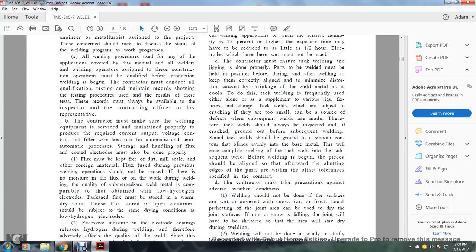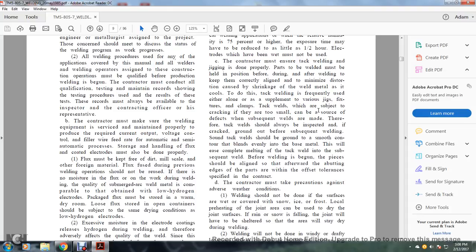The contractor must ensure that the tack welding and the jigging is done properly. The parts of the weld must be held in position before, during, and after the welding to keep them correctly aligned to minimize the distortion caused by the shrinking of the welded metal. The tack welding is frequently used either alone or to supplement various jigs, fixtures, and clamps. Tack welds are subject to cracking if they are too small, and so can be a source that defective subsequent welds are made.